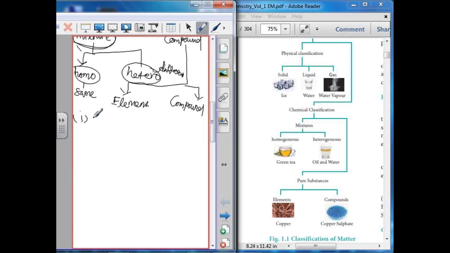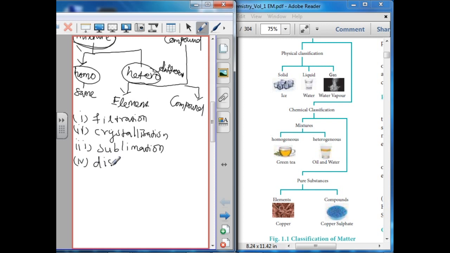One is filtration, second one is crystallization, third one is sublimation, fourth one is distillation, etc.